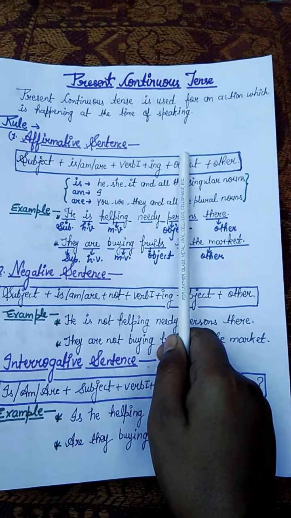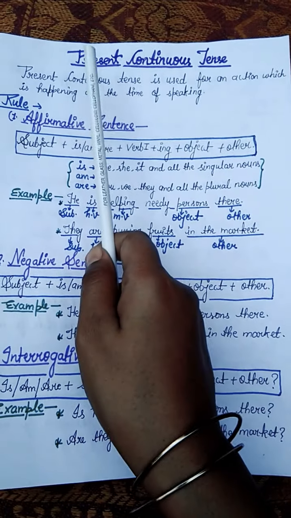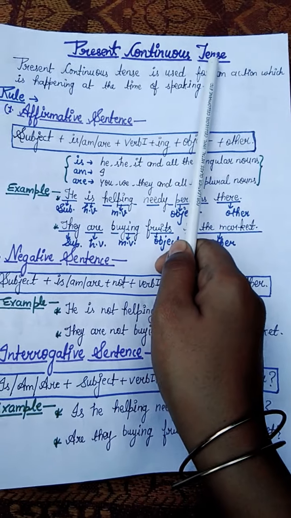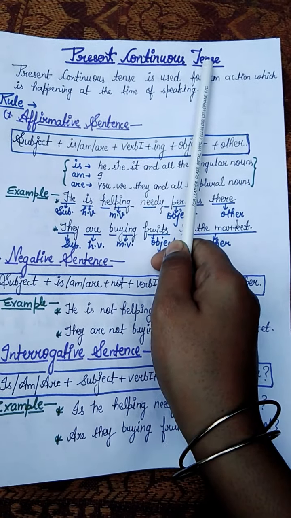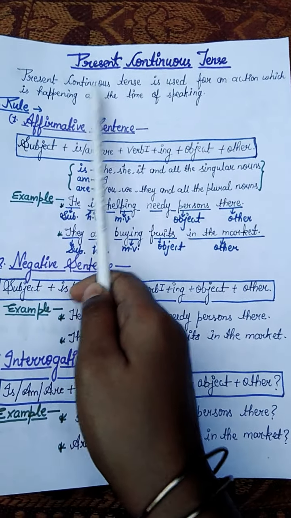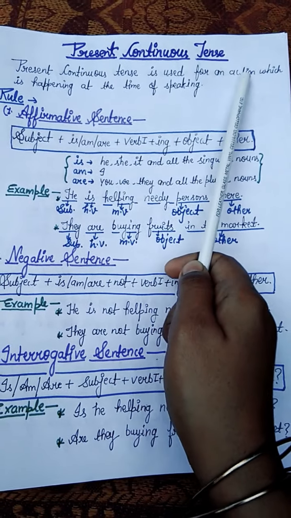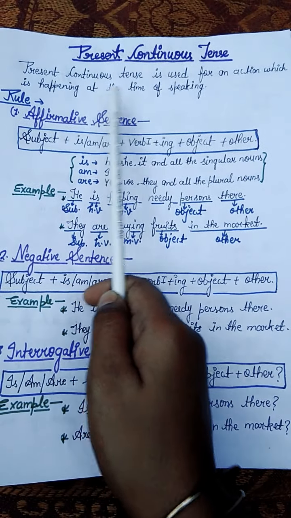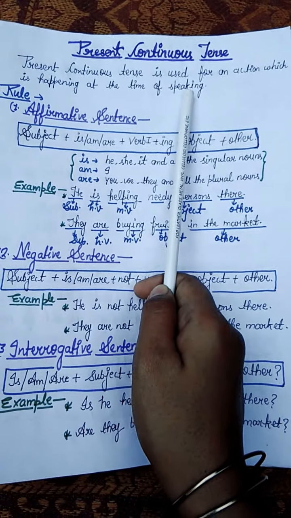Hello my dear student, today I am going to teach you about present continuous tense. So what is present continuous tense? Present continuous tense is used for an action which is happening at the time of speaking.